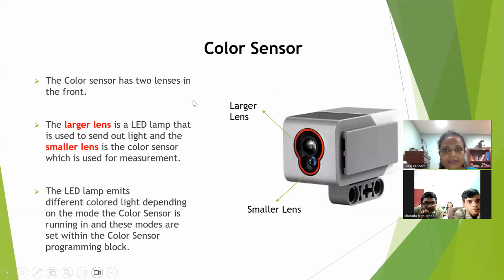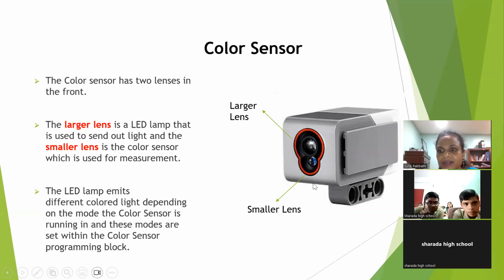Go to the next slide. This is what color sensor is, and you also have it in your hand, right? So the color sensor has two lenses, right? One is the larger lens, one is the smaller lens. So why do we need two lenses? Because the upper lens, the large one, is used to emit the light.